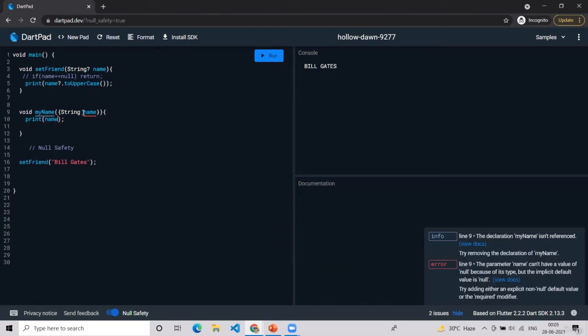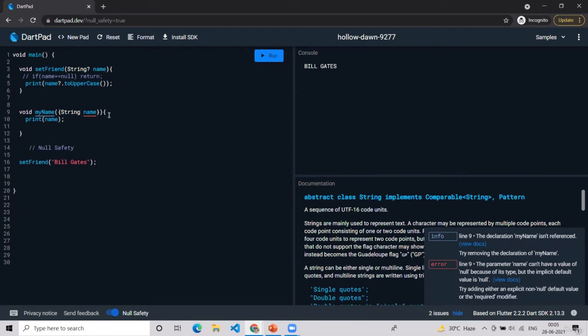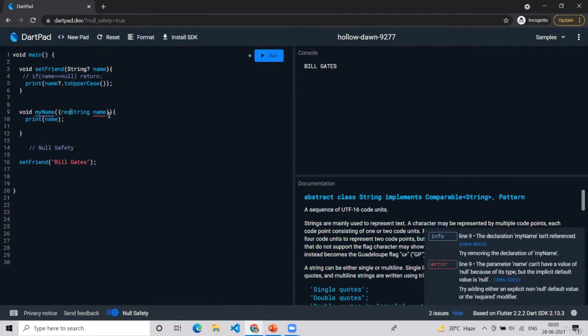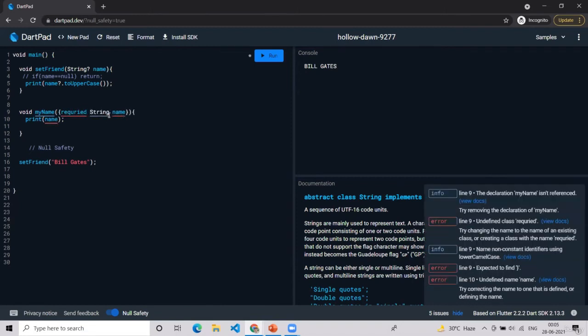It will show an error because the name can be null. So either we have to use this question mark to solve this, or we simply write the required keyword here.